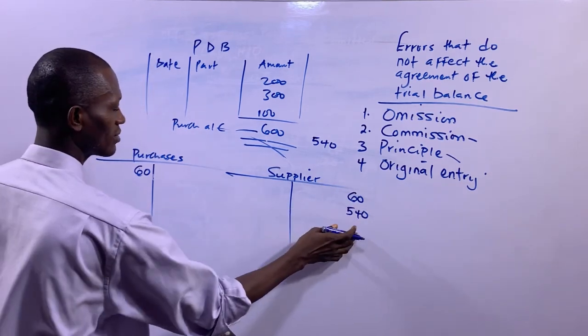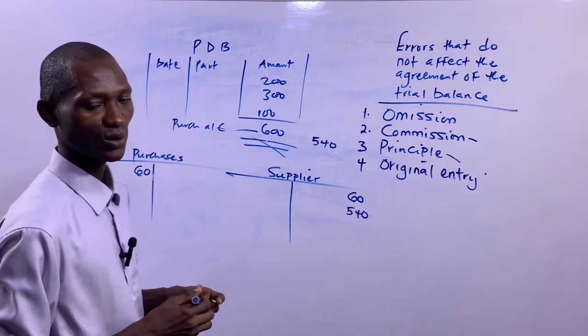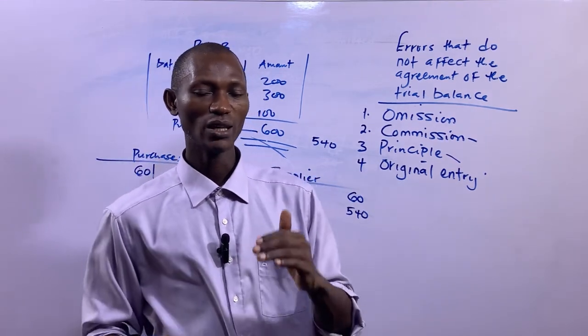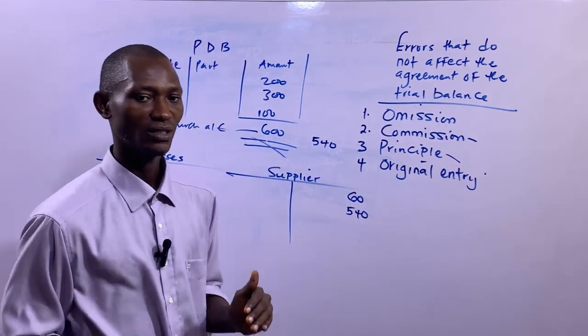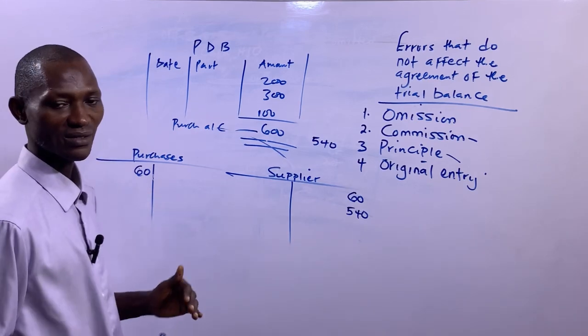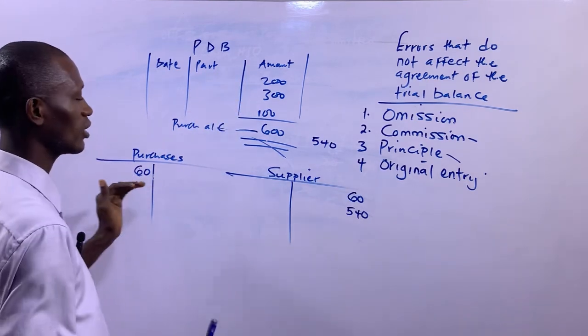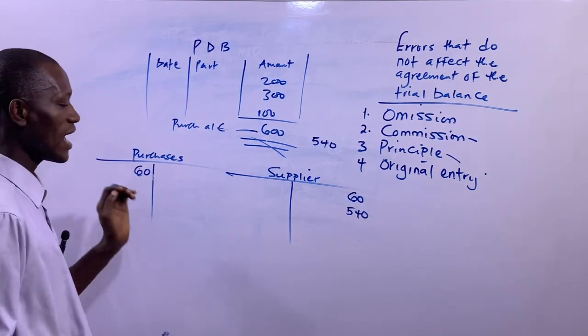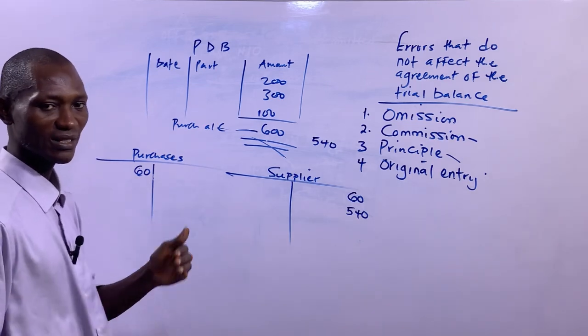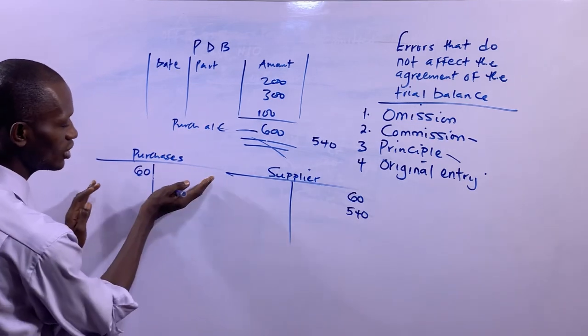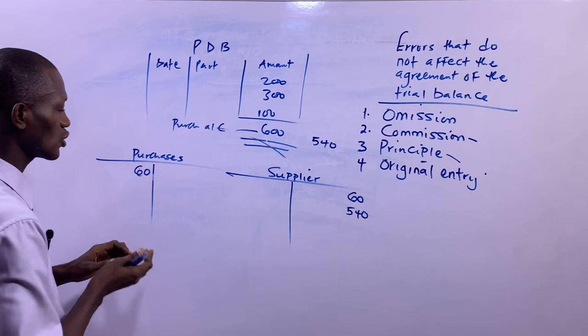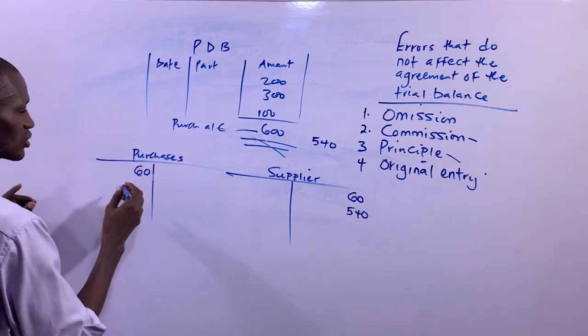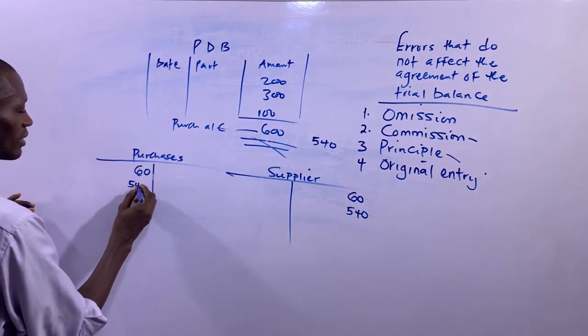So if you want to balance, purchases account is an expenses account, and all expenses accounts are debited. So if an account has a debit balance and you want to increase it, you are going to debit it more. And if an account has a debit balance and you want to reduce it, you are going to credit it more. So if you want to increase this purchases account, you debit it with 540 naira.